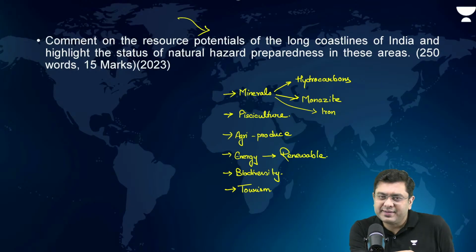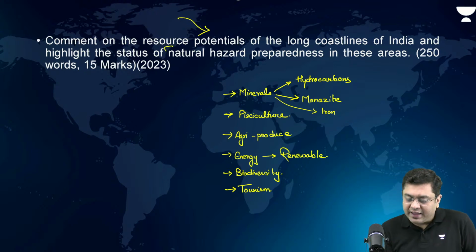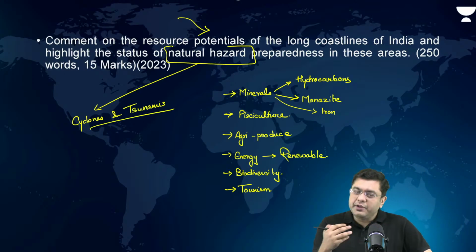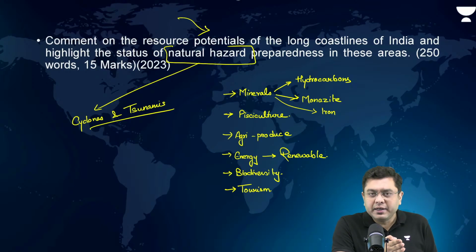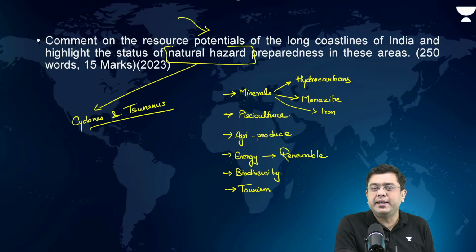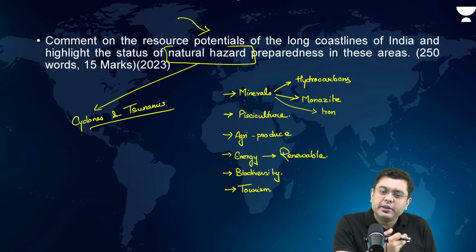Natural hazard preparedness: you basically have the cyclone and the tsunami early warning system. Those are the natural hazards which are targeted here: cyclones and tsunamis. So, weather stations, early warning detection, etc. In the case of the tsunamis, even the buffer vegetation and plantation of mangroves across the coastal area serve as a break for the waves. The waves end up breaking there. So, those can always serve as a relevant example of natural hazard preparedness.